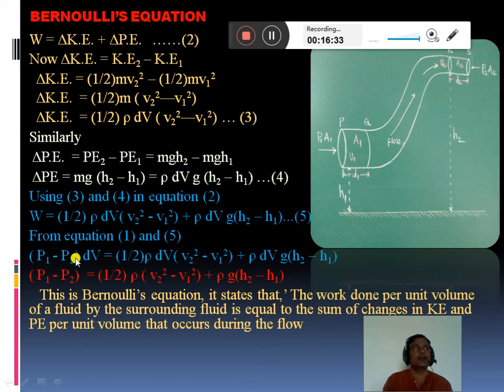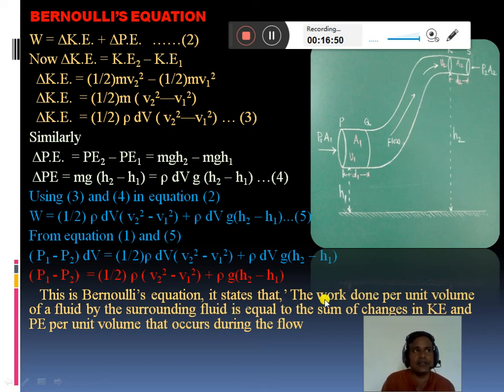See here carefully. So this is actually total work done per unit volume. It is equal to the sum of change in kinetic energy per unit volume and change in potential energy per unit volume. This is the same equation in words. So this is Bernoulli's equation.